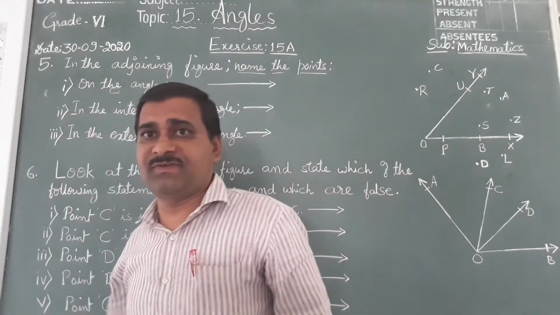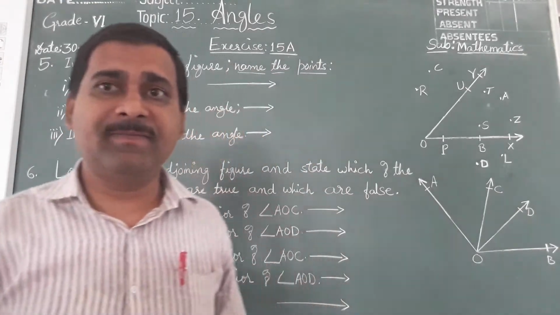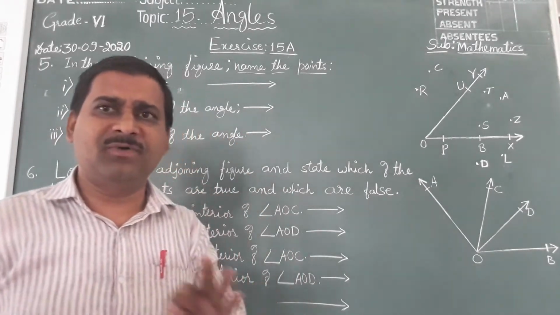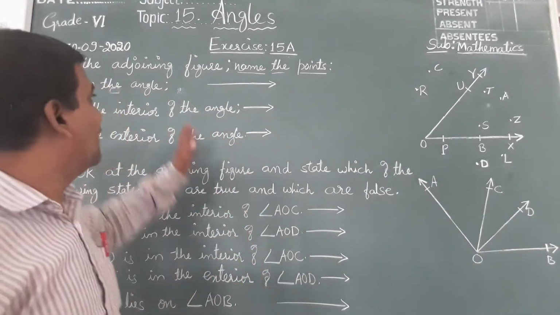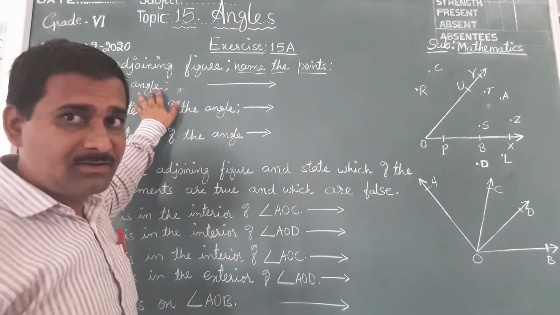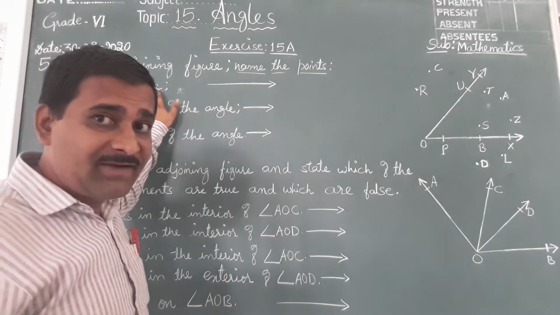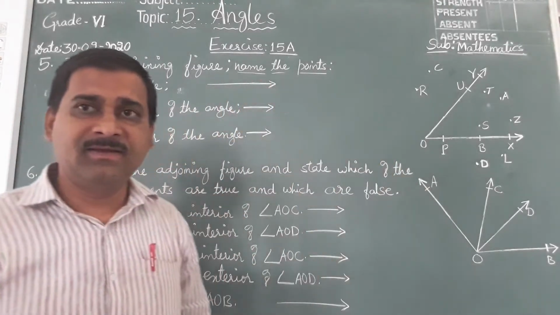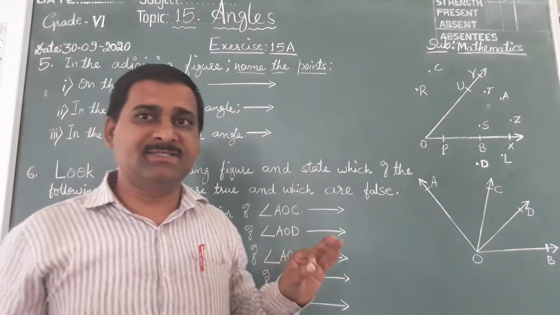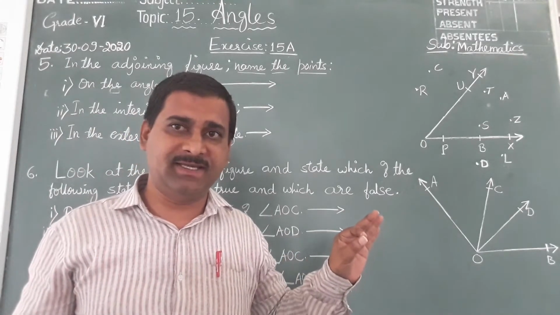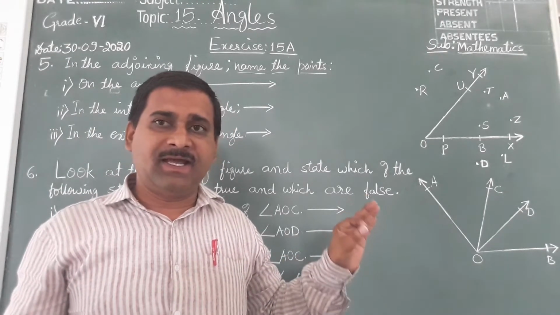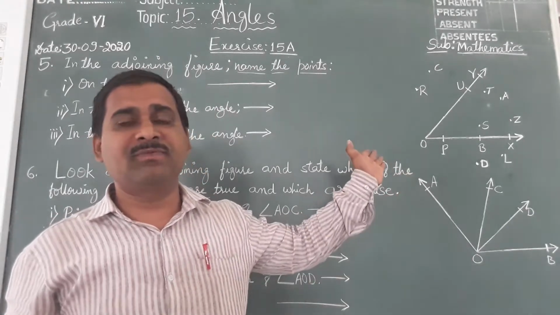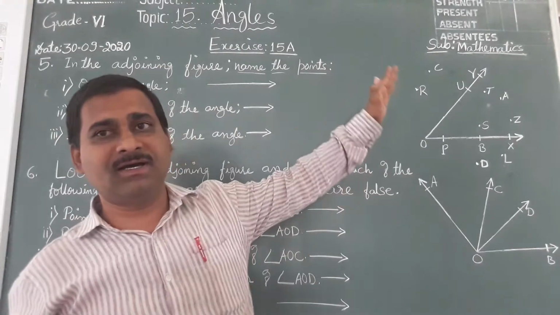Children, next question, that is the fifth question under exercise 5A. Name the points. Write down the points which are on the angle. This I have explained before starting the exercise. Before I started the exercise yesterday, I explained about the angles and interior points, exterior points, and on the line.